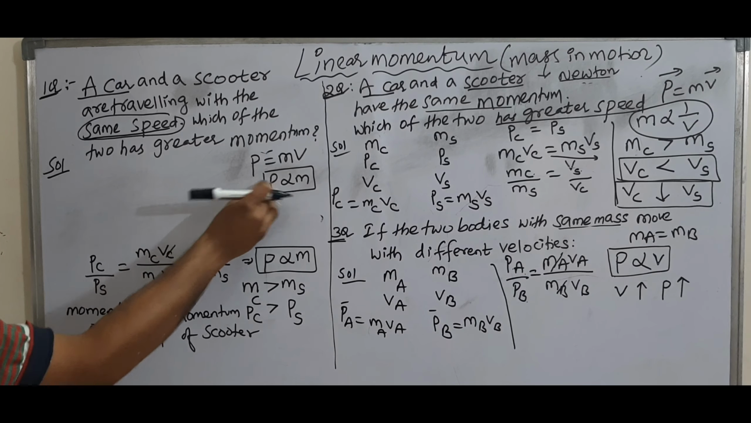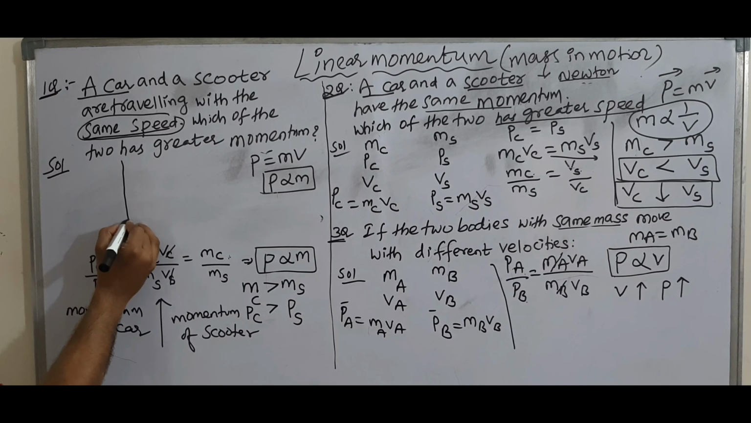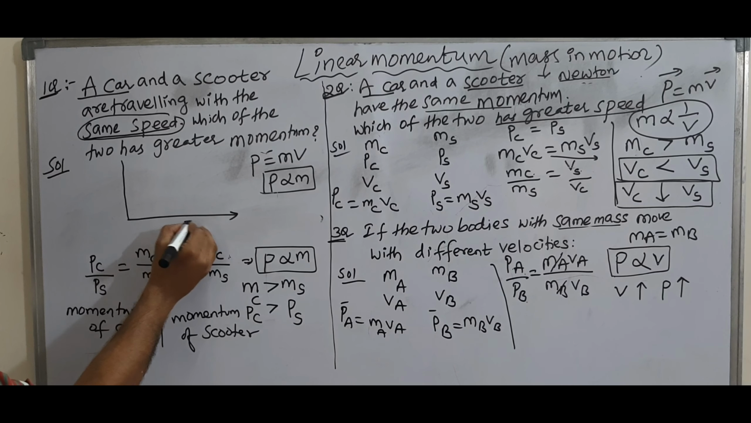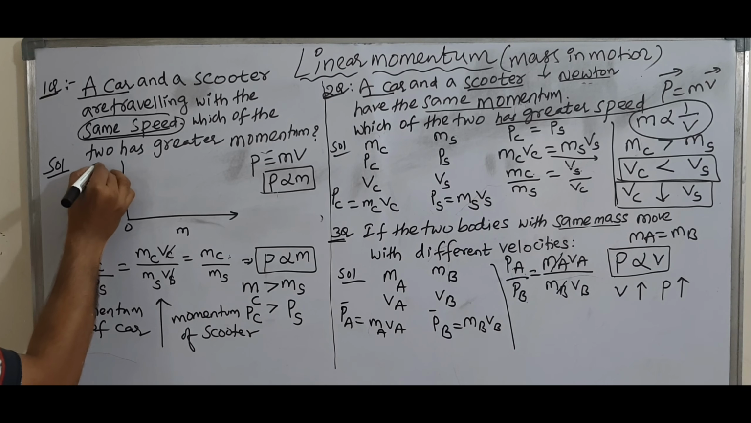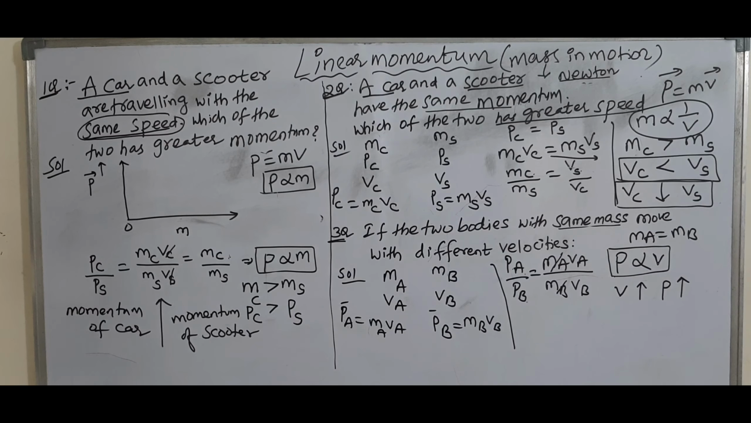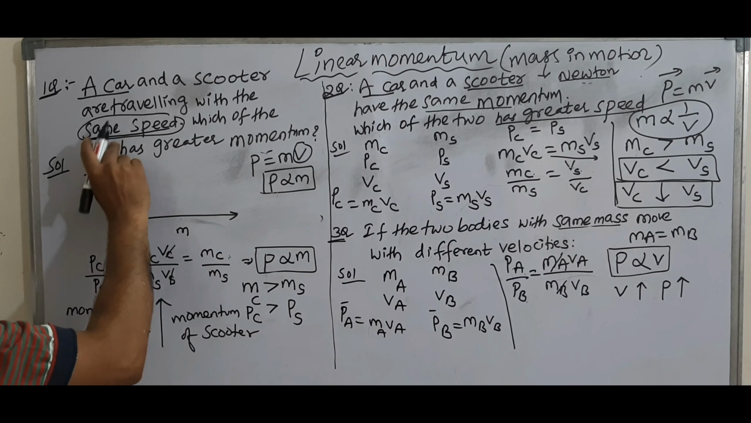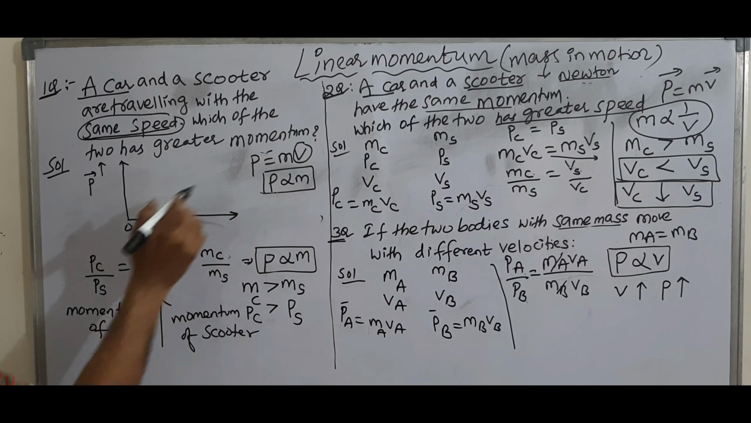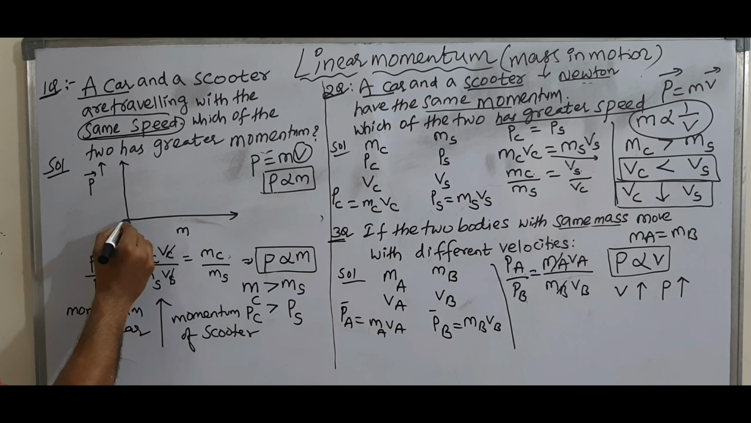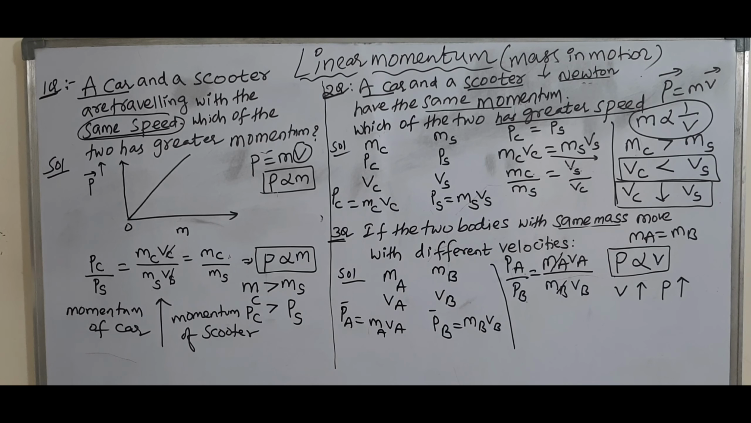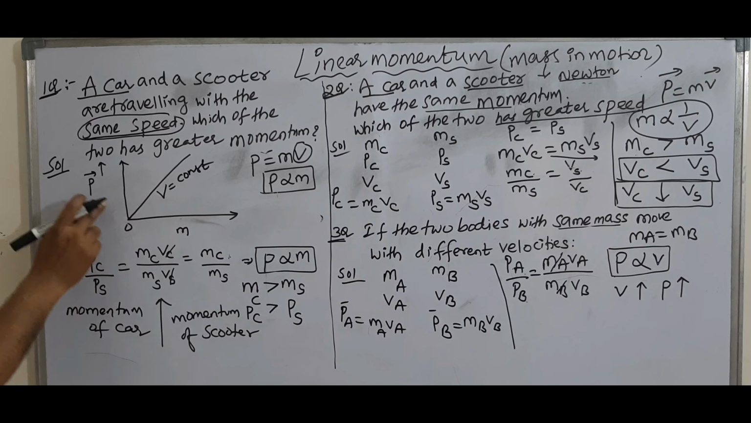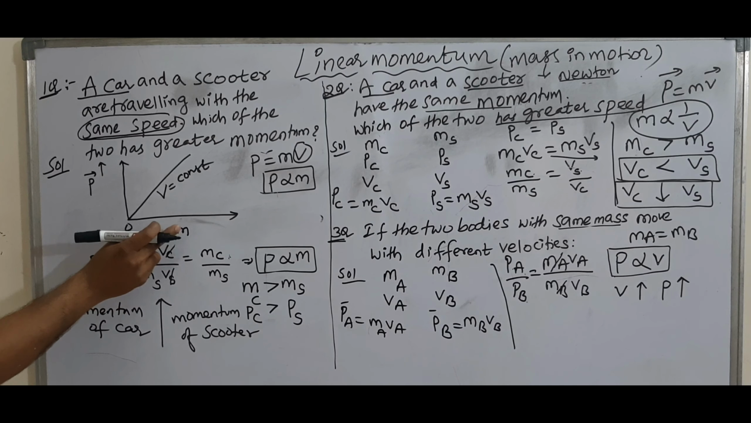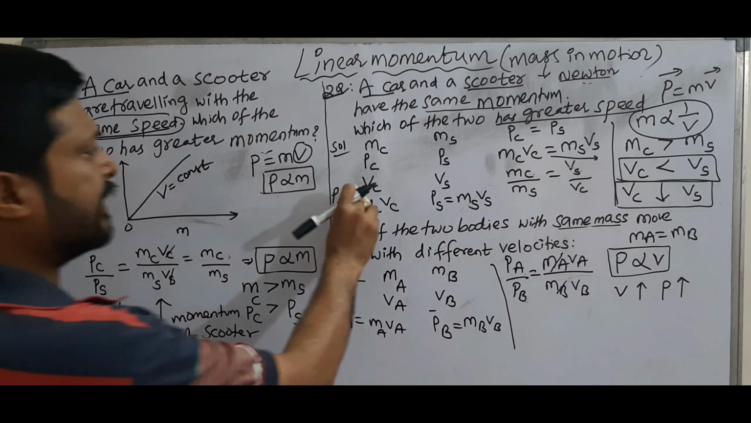Then draw a graph between momentum and mass. See here, mass is taken on the x-axis and momentum on the y-axis. Which one is constant here? Velocity is constant. If velocity is the same for two bodies, how are momentum and mass related? Directly proportional. Directly proportional means the graph is a straight line. Here V is equal to constant. So this is the graph between momentum and mass.